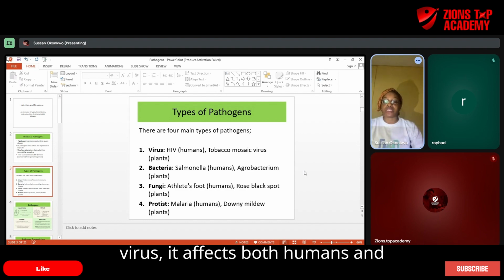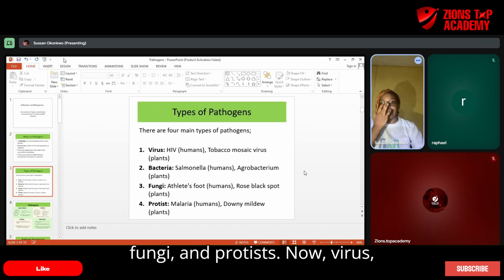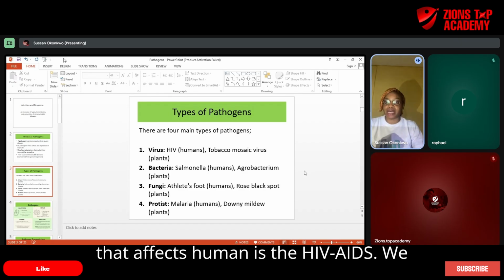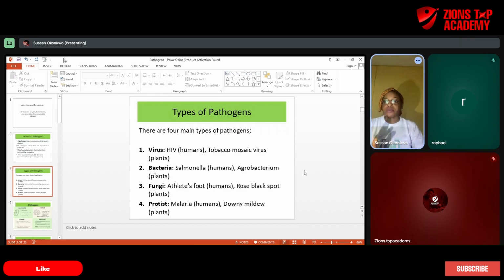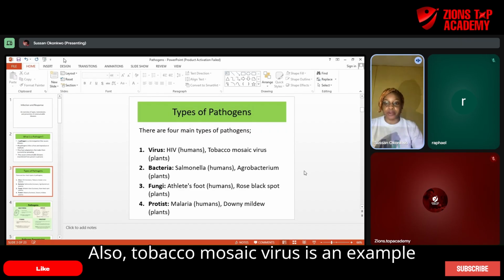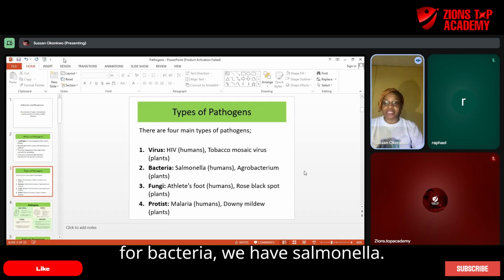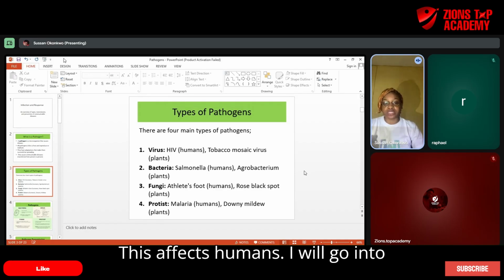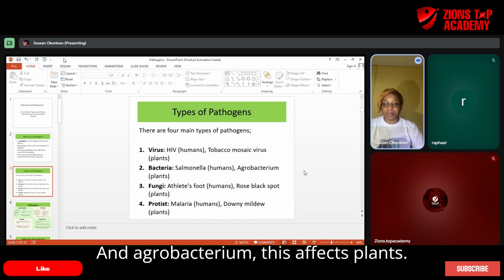Now, virus affects both humans and plants. The same with bacteria, fungi, and protists. When virus affects humans, an example is HIV/AIDS. We know this is a virus infection. Also, tobacco mosaic virus is an example of infection that affects plants. Also, for bacteria, we have salmonella. This affects humans. I will go into details, I'm just giving you an overview. And agrobacterium affects plants.